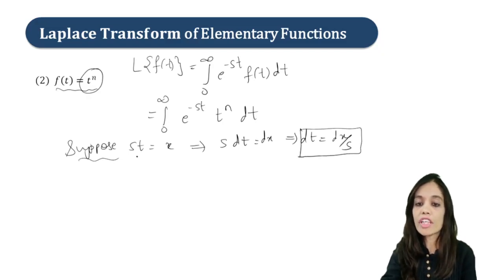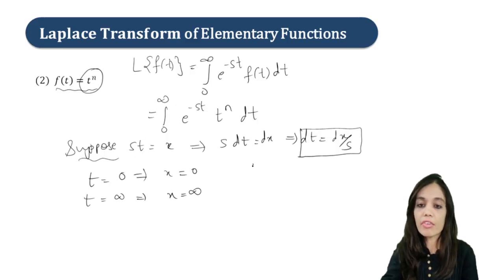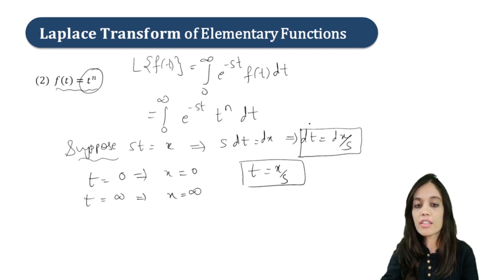So finally our dt will be dx upon s. Right? Now also we have to change the limits. So if the limit of t is 0, the limit of x will be 0. If the limit of t is infinity, the limit of x is also infinity, right? And from this we can say that our t is equal to x upon s. So now let us substitute all these 4 things.